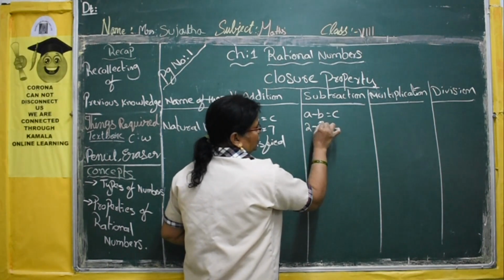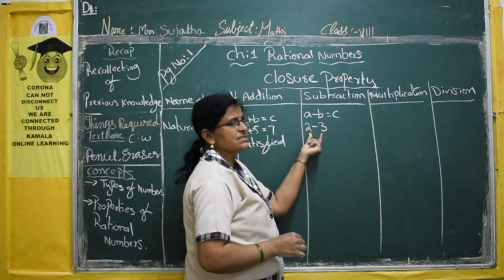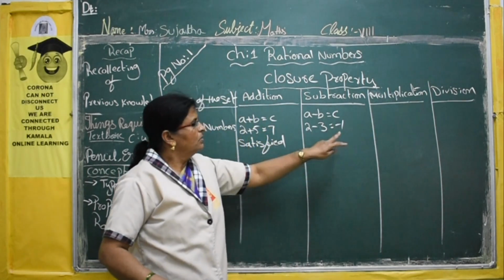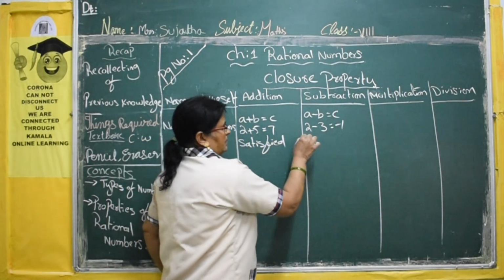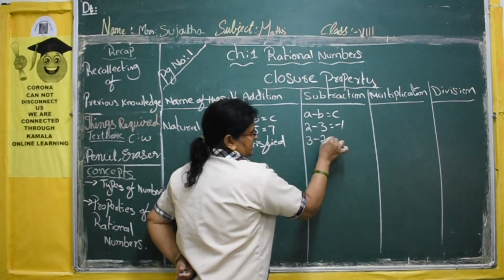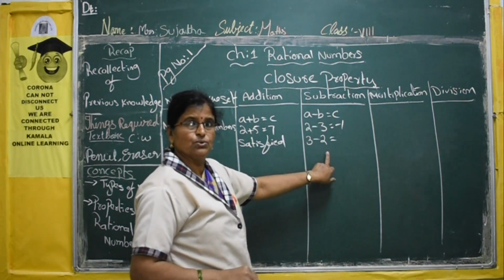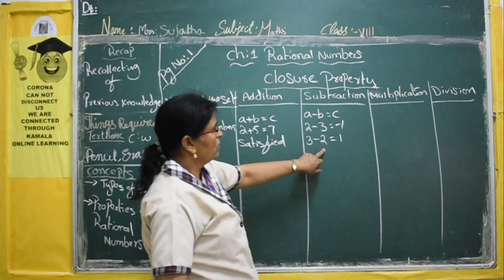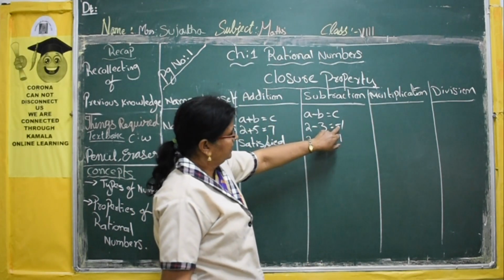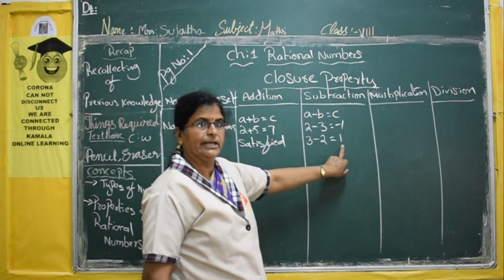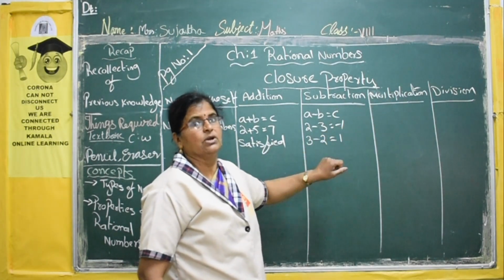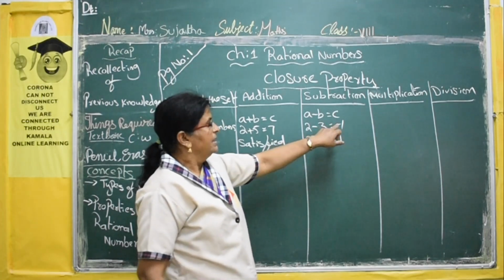Now, if I take 2 minus 3, what is the answer? You are getting minus 1. Now suppose I take 3 minus 2, then what answer will we get? 1. Now if you observe, here you are getting a negative answer, here a positive answer. Sometimes you get negative, sometimes positive.